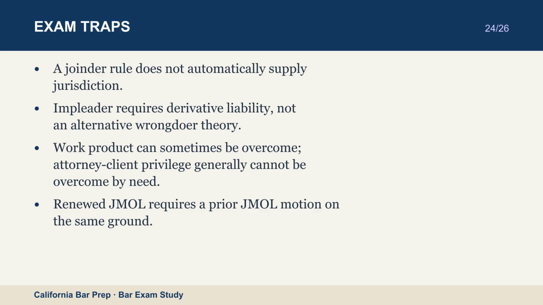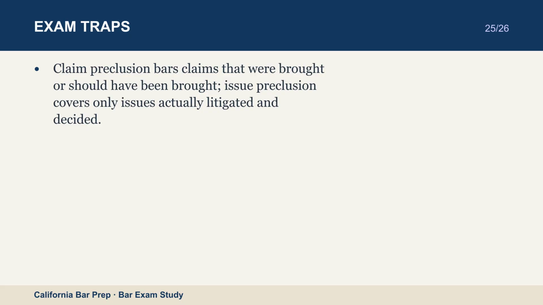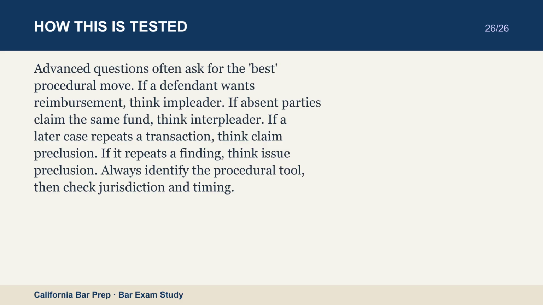Advanced questions often ask for the best procedural move. If a defendant wants reimbursement, think impleader. If absent parties claim the same fund, think interpleader. If a later case repeats a transaction, think claim preclusion. If it repeats a finding, think issue preclusion. Always identify the procedural tool, then check jurisdiction and timing.